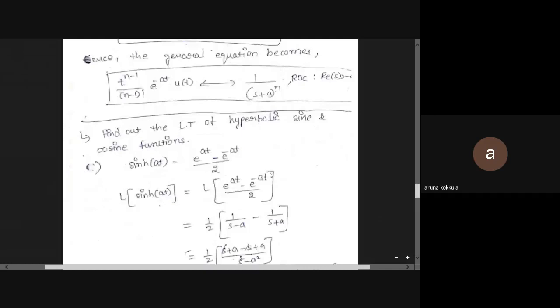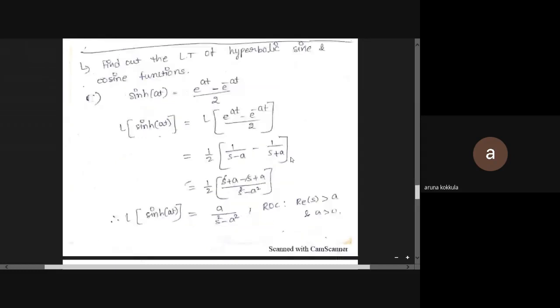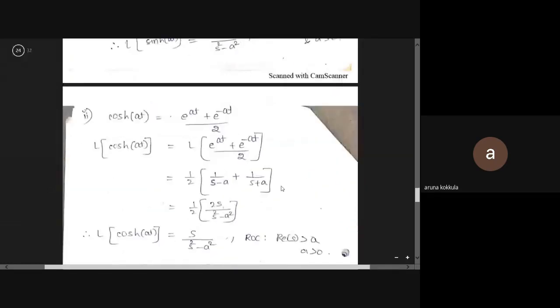Find out the Laplace transform of hyperbolic sine and cosine functions. Hyperbolic sine h of at is equal to, it is pure real exponentials, e power at minus e power minus at by 2. E power at is, Laplace transform of e power at is 1 by s minus a. Laplace transform of e power minus at is 1 by s plus a. ROC is real part of s is greater than a.